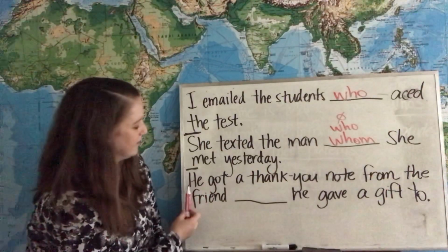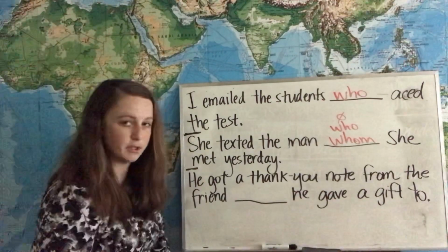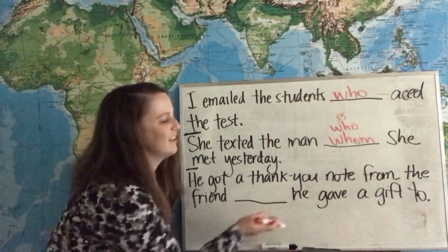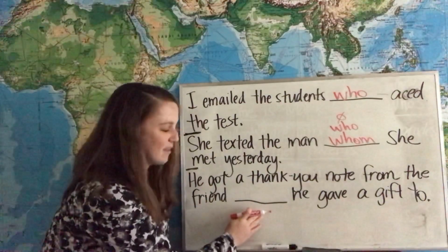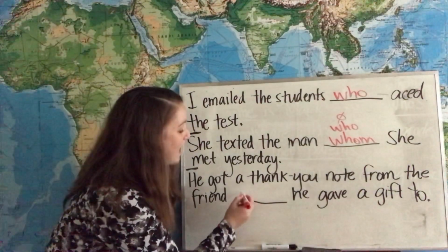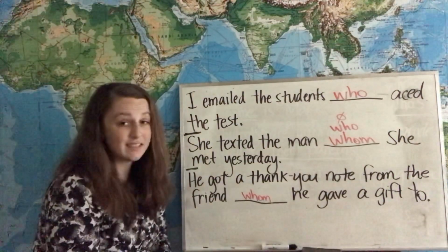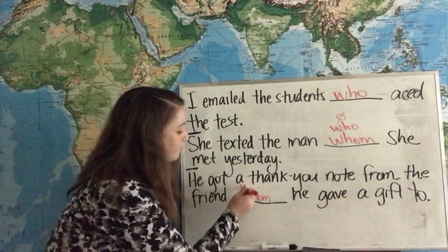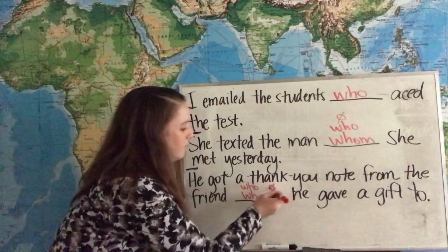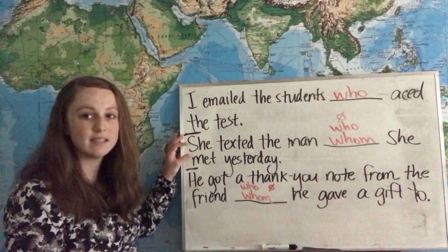Our last example sentence is, he got a thank you note from the friend blank he gave a gift to. So in this case, our adjective clause is relative pronoun he gave a gift to, and the relative pronoun here is the object of the clause. So we know that we can use whom. In this case, we can also, when we're speaking, or in informal writing, use who, or we can use no relative pronoun. All of these are okay, just like in our last sentence.